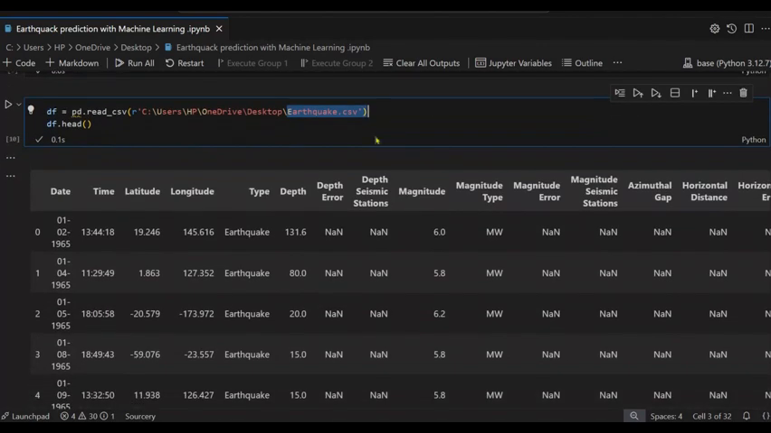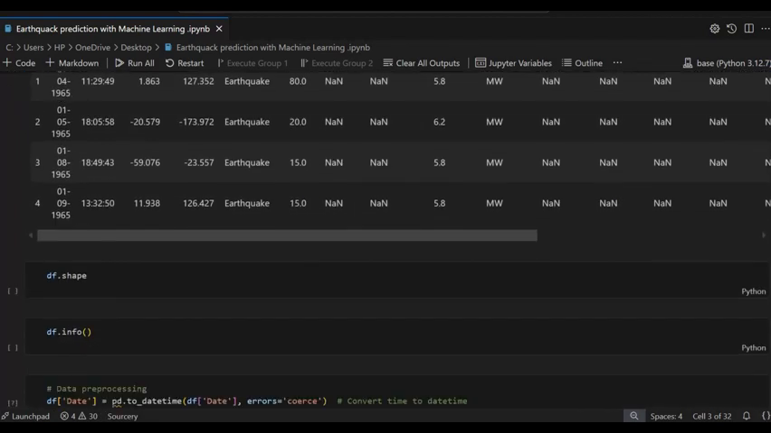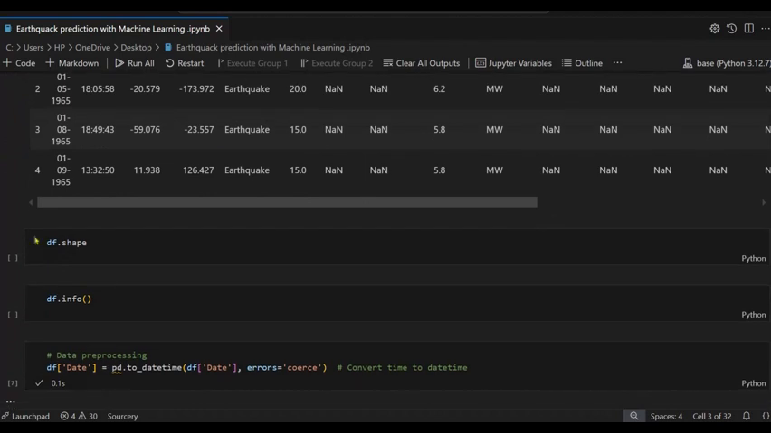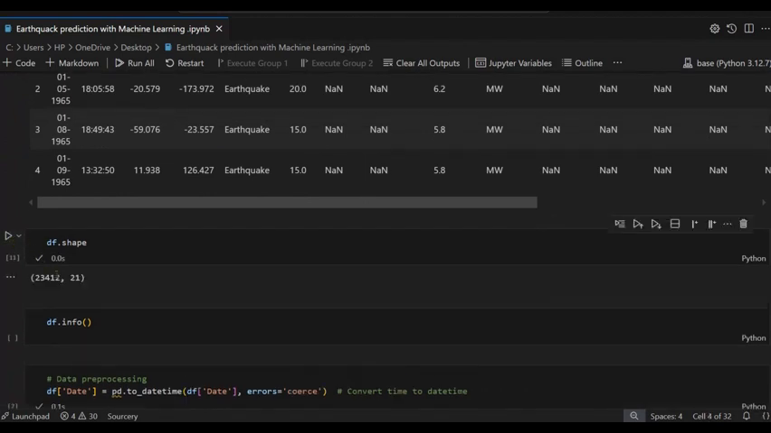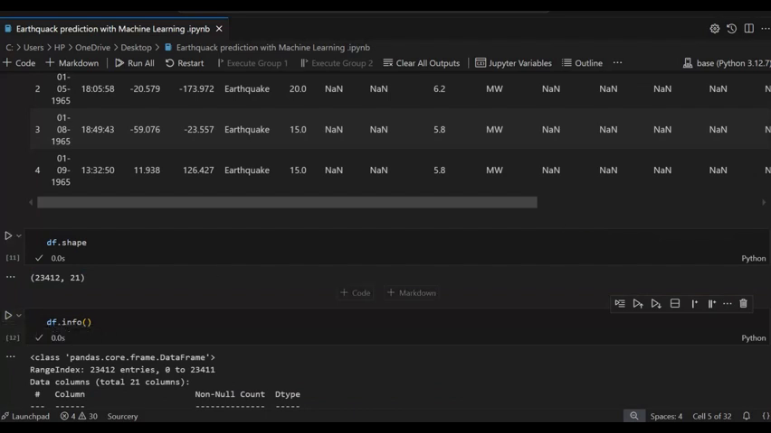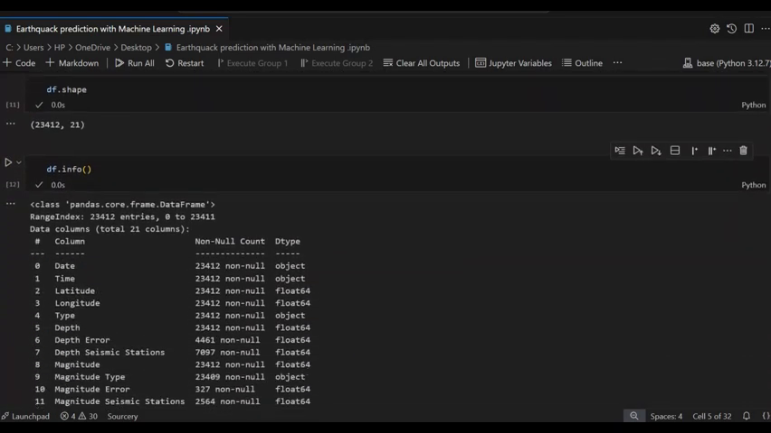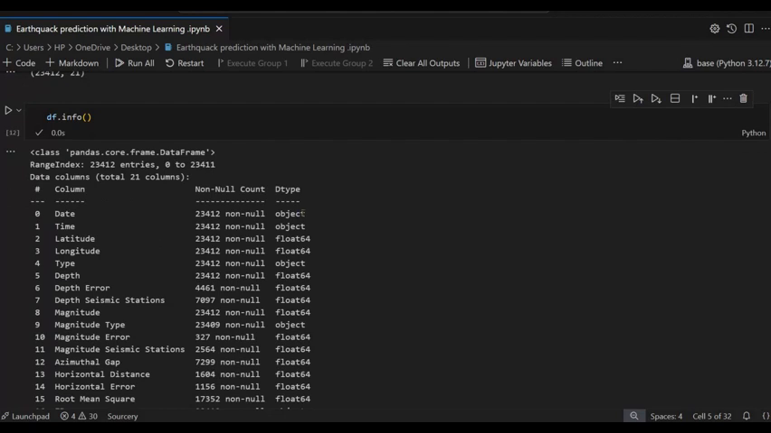So these are the columns: date, time, latitude, longitude, type, depth error, and magnitude types. All these are the columns. The next one is the shape, how many rows and columns. So these are the rows and 21 columns. Information: it is an integer type, object type, and float type. So date and time are object type, latitude and longitude are float type, and type is also object type.